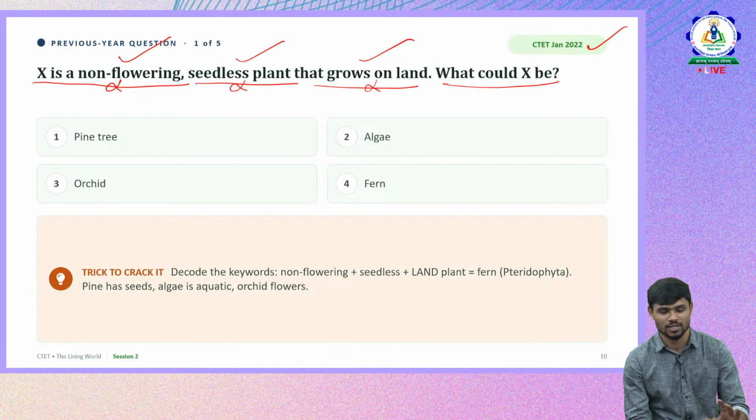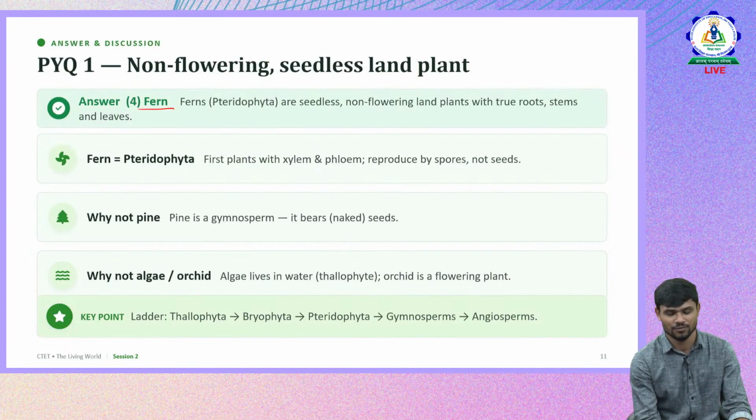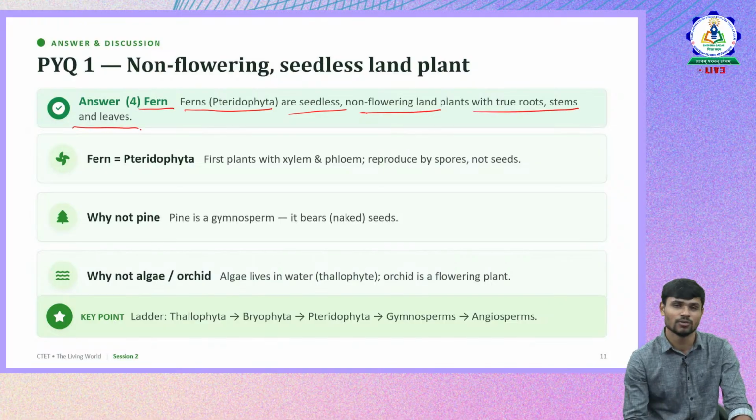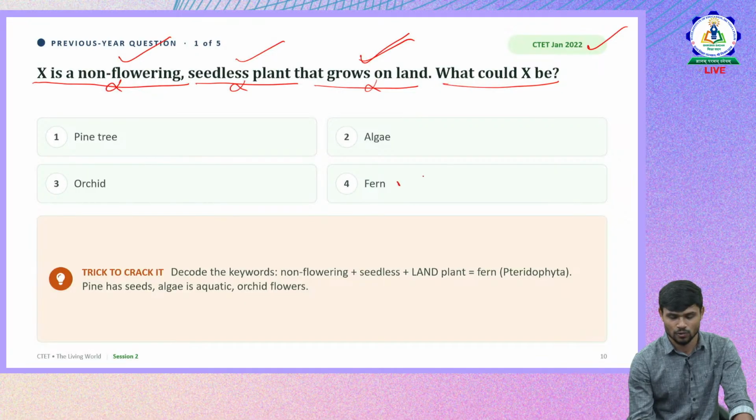Even Bryophyta doesn't have flowers or seeds, but there is one more keyword here: they grow on land. So it is fern, which is in Pteridophyta. It is seedless and non-flowering, but they have all the differentiated parts in the plant. So option 4 is the right answer.